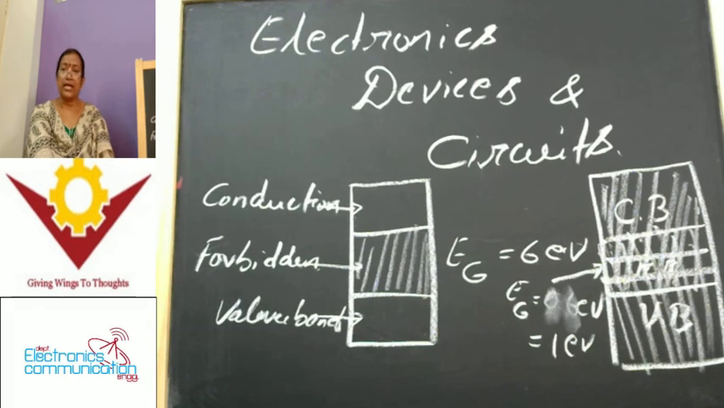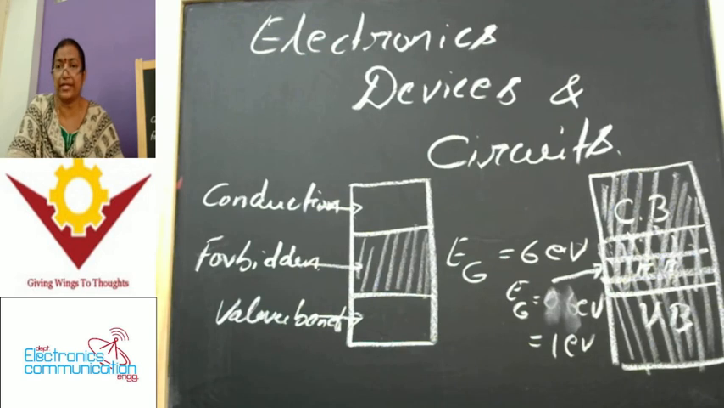One is extrinsic semiconductor materials, and the second is intrinsic semiconductor materials. Extrinsic and intrinsic semiconductors each have their own identity and importance for usage in electronics and communications, or electronic devices and circuits. Let us first see intrinsic semiconductors. Intrinsic semiconductors means a pure form of semiconductors; we will call it an intrinsic semiconductor.